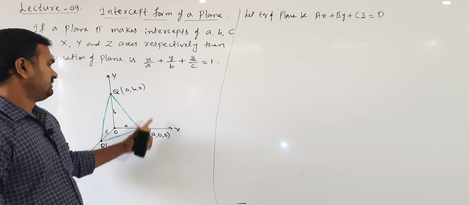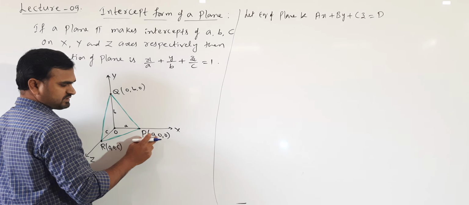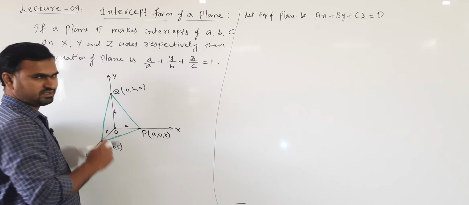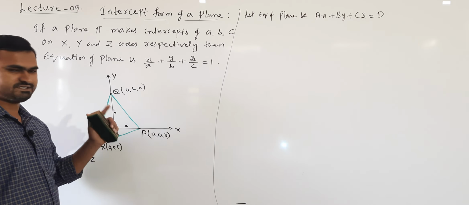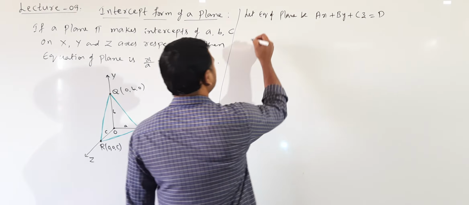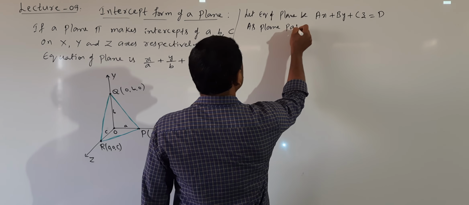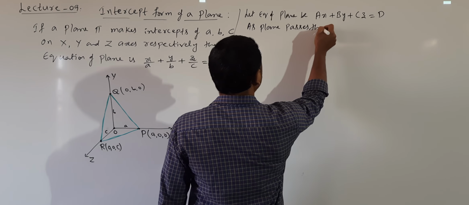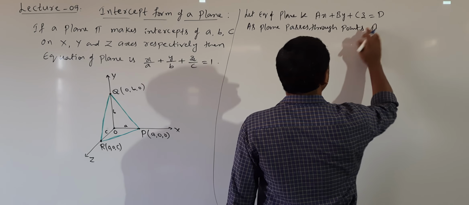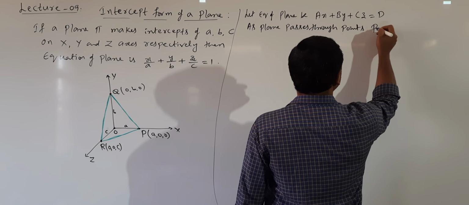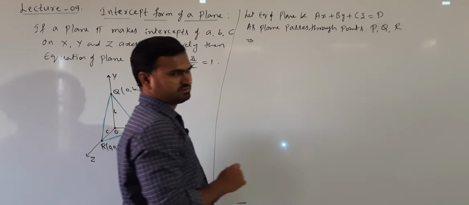Now since the plane is making these intercepts, it means the plane is passing through these points P, Q, R. So the plane passes through the points, which means these points must satisfy the equation of the plane.